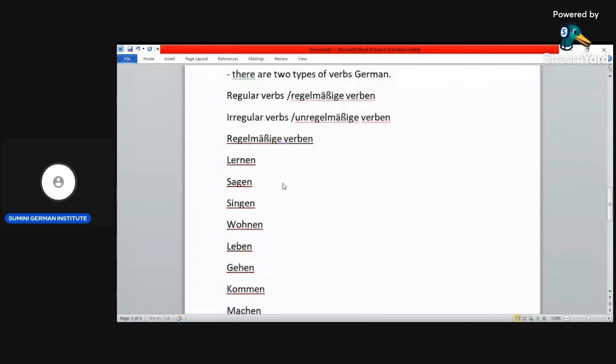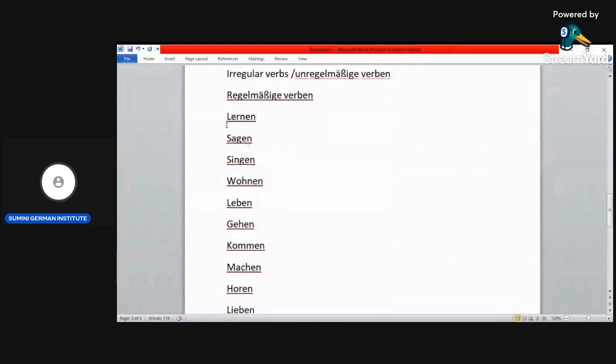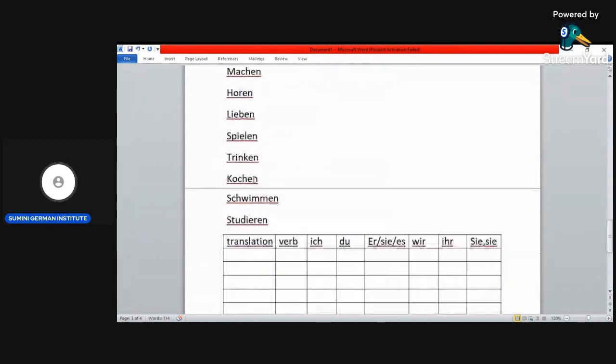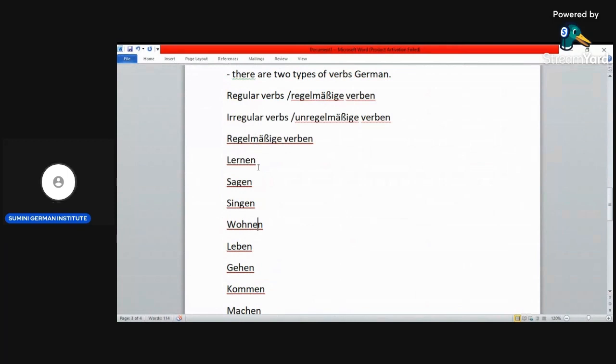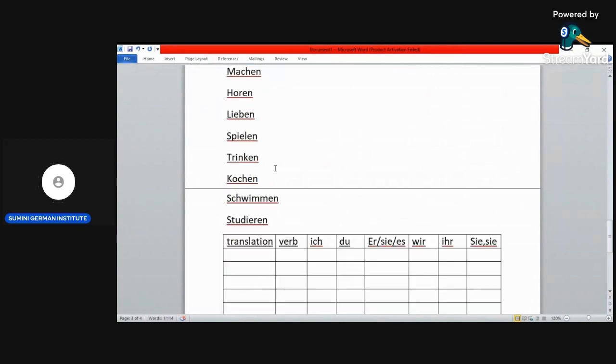So here is a list of regular verbs, regelmäßige Verben. We have lernen. These are some of the first verbs that you're going to learn as we do the language. So lernen, sagen, singen, wohnen. It's a list of these verbs. We are going to try and do each one of them. Okay, we start with the first one, lernen.